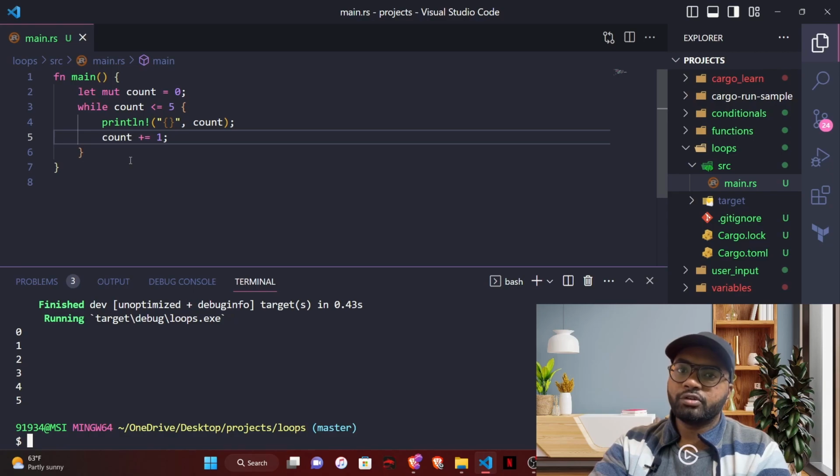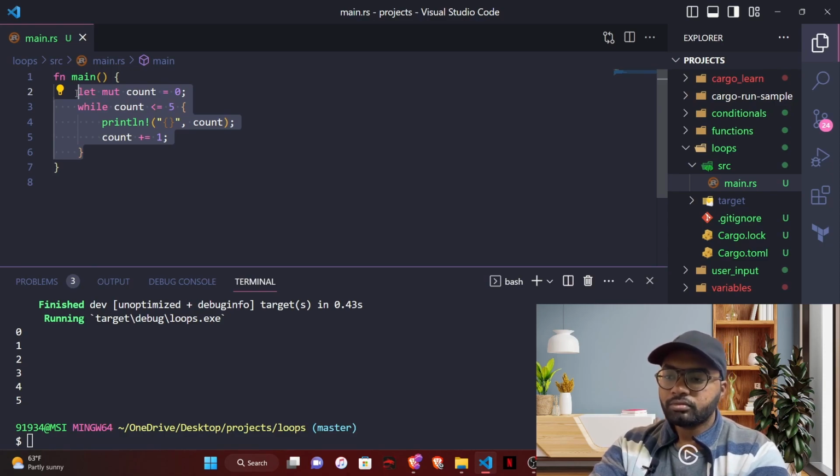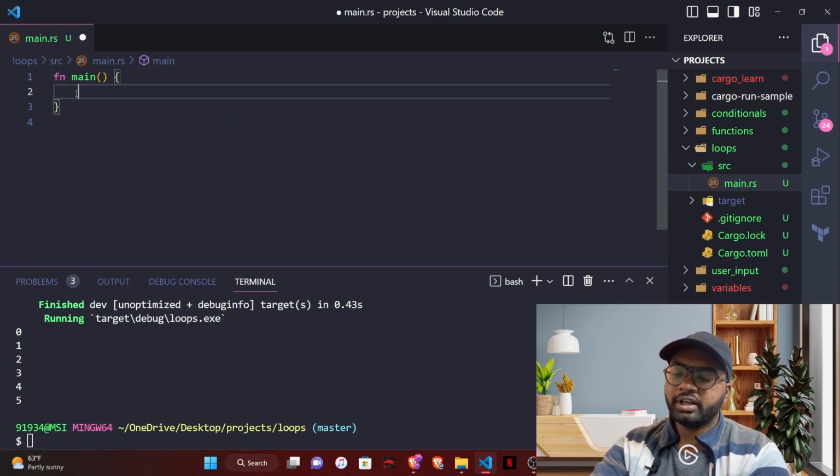Use while loop when you have a predefined condition when you want to exit the loop. Another example is a for loop. It is the normal for loop. Actually, we call this a for each loop in other programming languages.